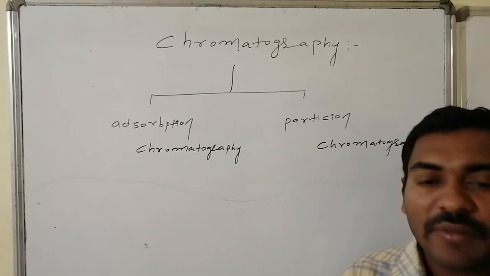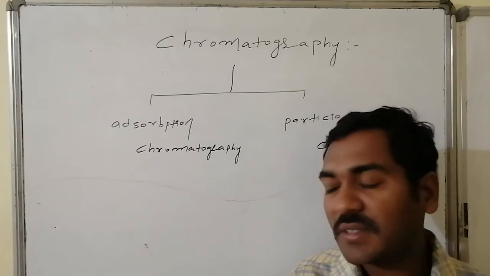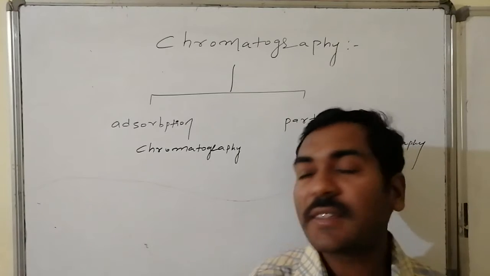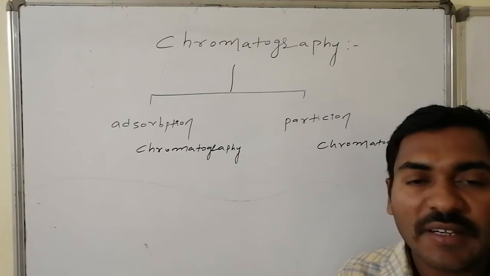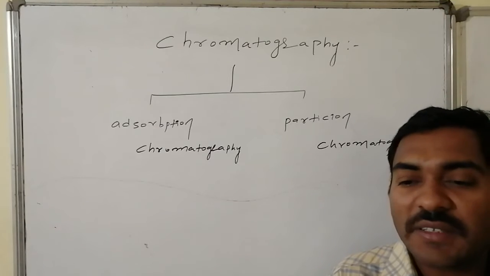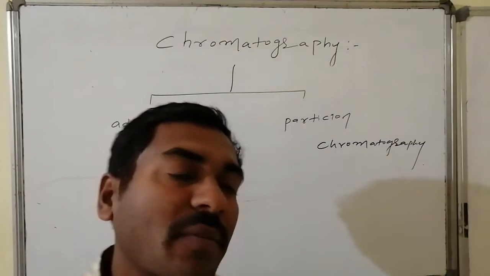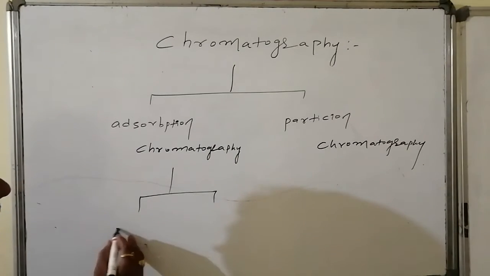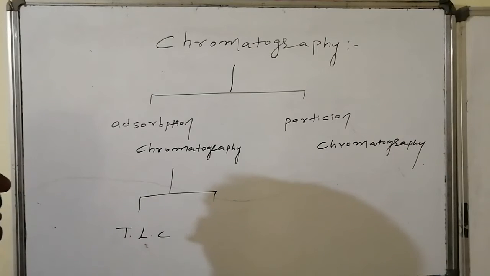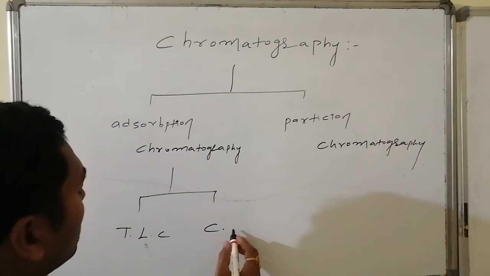Thus, on the basis of the logic behind the separation, if it is adsorption, it is adsorption chromatography, and the second one is partition chromatography. The best examples for adsorption chromatography, which is again divided into two varieties, are thin layer chromatography, that is TLC, and column chromatography.